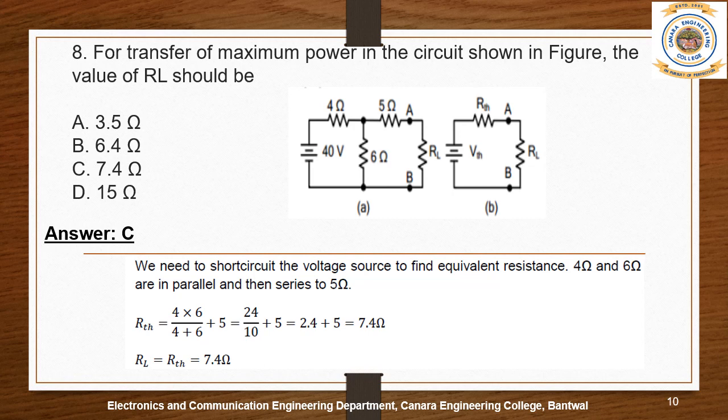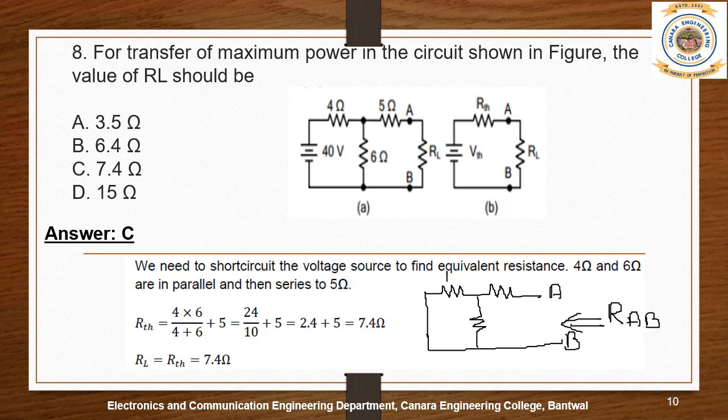Here in the circuit, what you have to do is short circuit the voltage source, and the sources and the resistances we have to consider here. This is open circuited, so we have to find the equivalent resistance when we look through the terminals AB. Here this is 4 ohms, this is 6 ohms, and this is 5 ohms. Therefore this 4 ohms and 6 ohms are parallel, so you have to find that, and this 5 ohms is in series with the combination. So we get the answer as 2.4 plus 5, that is 7.4 ohms.